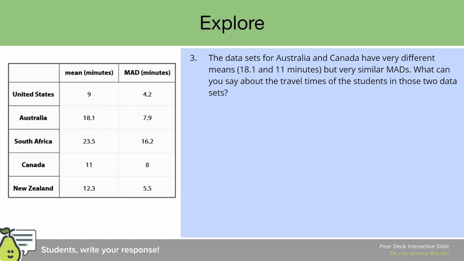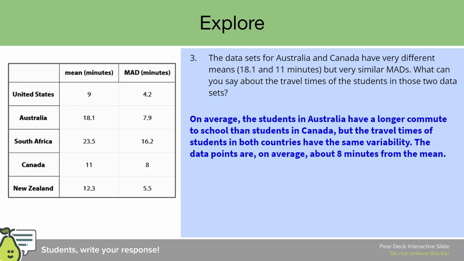All right, welcome back. If you said on average, the students in Australia have a longer commute to school than students in Canada, but the travel times of students in both countries have the same variability, then you're correct. In addition, the data points are on average about 8 minutes from the mean. Again, we can see this in our table to be true.